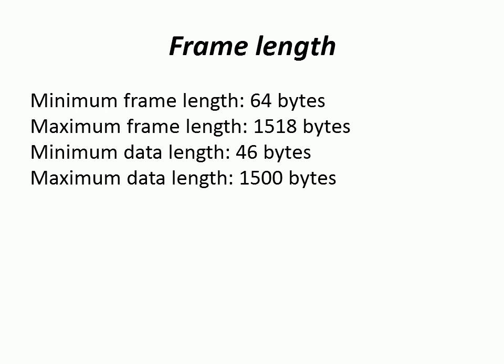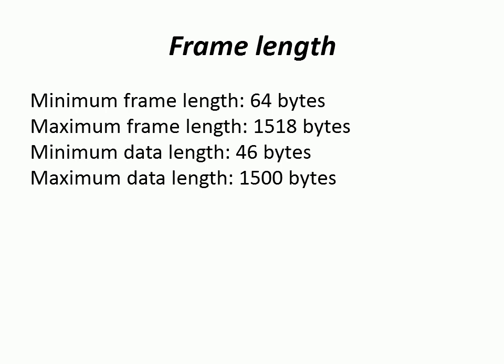Coming to the same thing, what is the maximum frame length? That is 1518 bytes, right? Again it includes the header and trailer length, isn't it? Again the header and trailer length is 18 bytes. So when you subtract 18 from 1518, you will get 1500 bytes, which indicates the maximum length of the data for the upper layer.